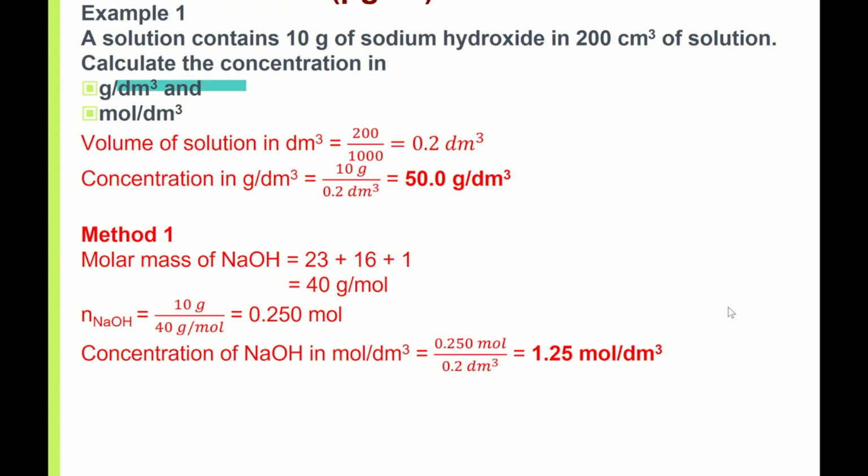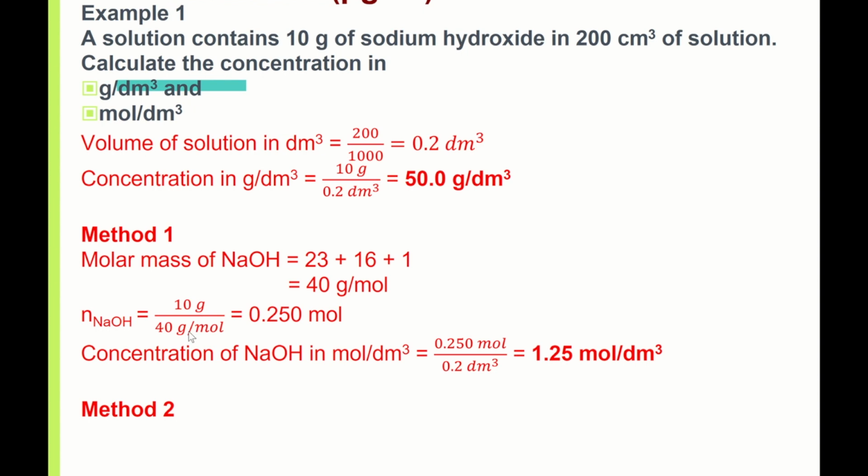However, if you are able to understand this equation, how to convert g to mol, it is actually faster. And that is method 2. So actually, part A, you have this, right? Part A. What you need to do is convert g to mol. You want to convert g to mol, right? Can you see this? This is my cursor, g to mol.